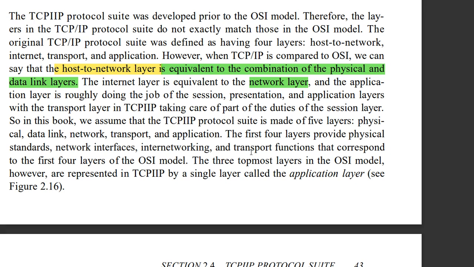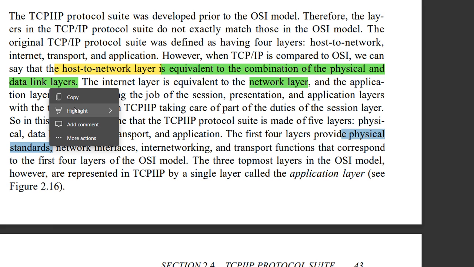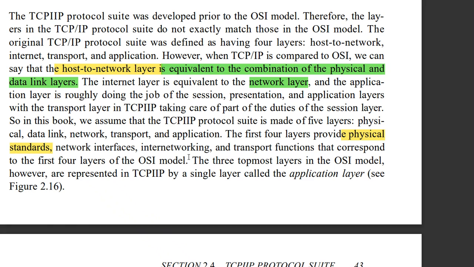Here, physical standards means whatever the responsibilities of the physical layer in the OSI model, the same work is done in the first four layers. Physical standards are also taken into consideration.